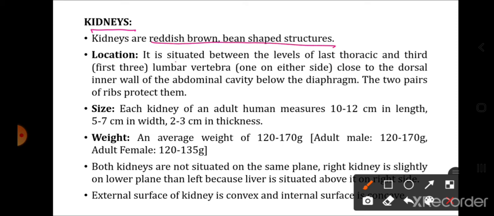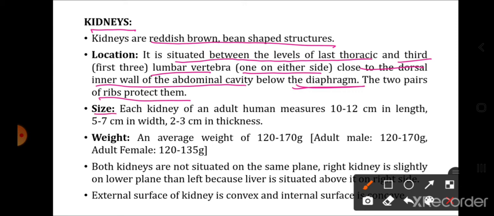Its location: it is situated between the levels of the last thoracic and third lumbar vertebra, that is, the first three lumbar vertebrae and the last thoracic vertebra, one on either side, close to the dorsal inner wall of the abdominal cavity below the diaphragm. The two pairs of ribs protect them. Size: each kidney is basically 10 to 12 centimeter in length, 5 to 7 centimeter in width and 2 to 3 centimeter in thickness.